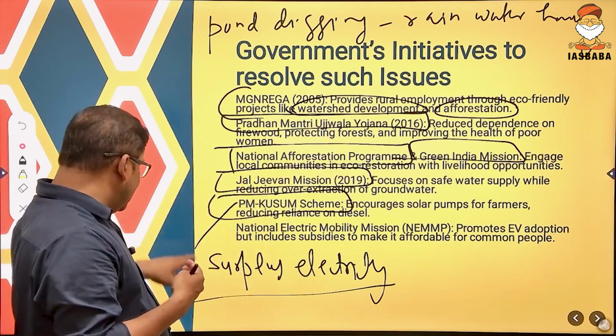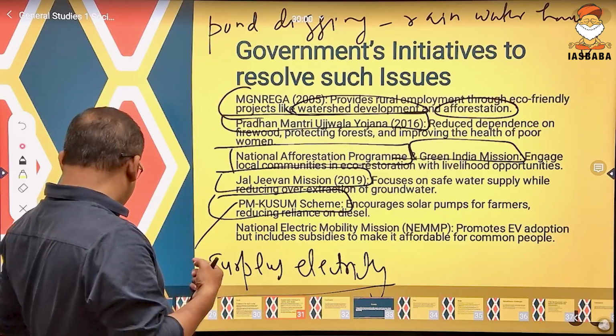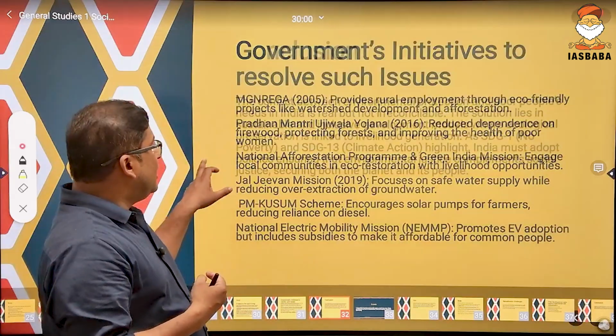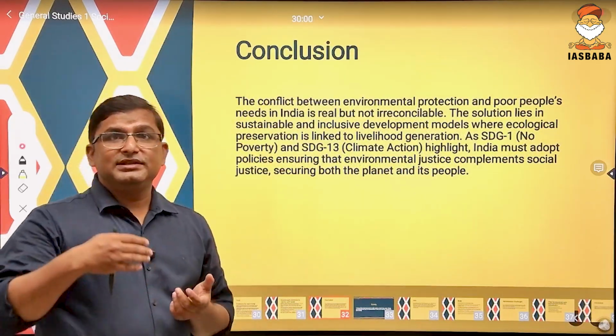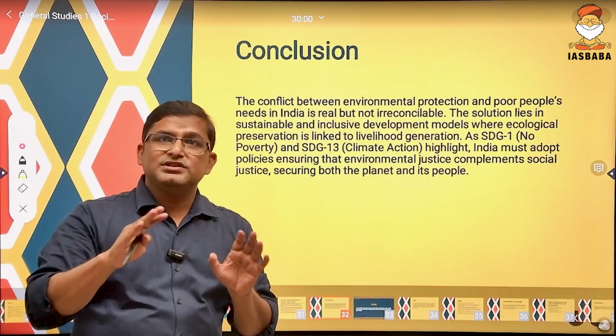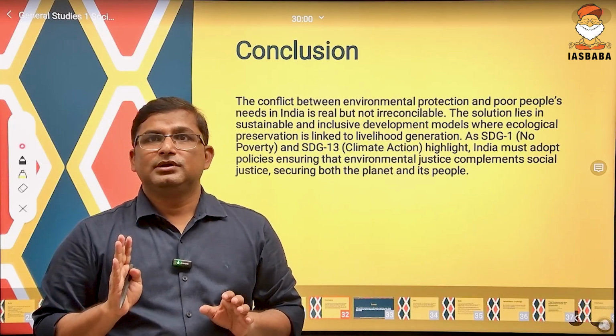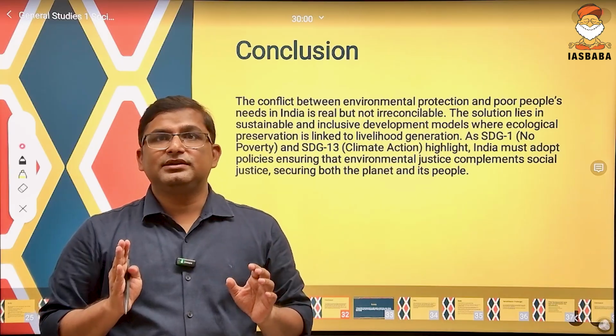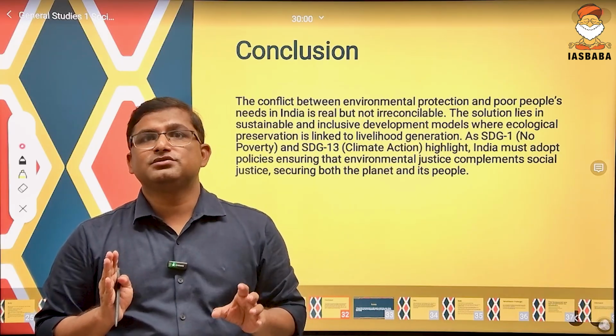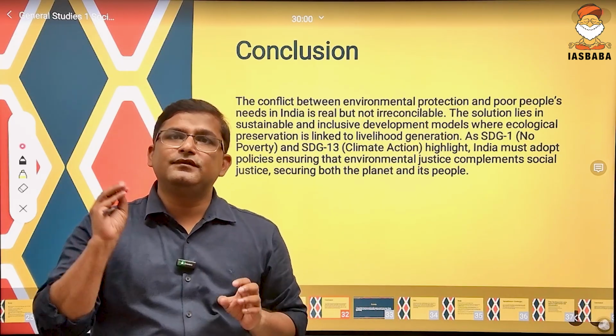Clear? You could have written the conclusion. See, how you can conclude this? See, there will be a conflict. There will always be a conflict between the environmental protection and poor people's need. But that is reconcilable. That could be solved. And we have to solve this.